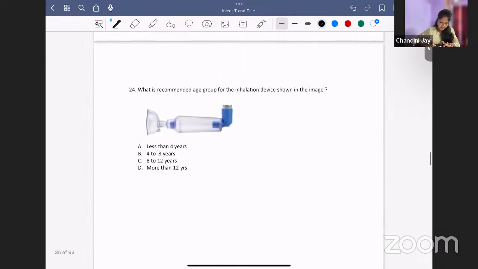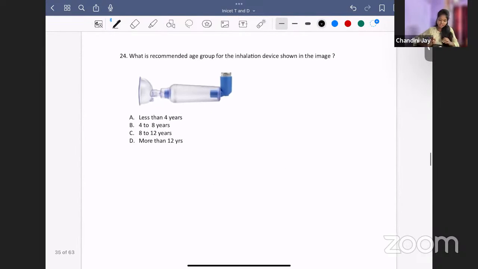Okay. Now, next question. What is the recommended age group for the inhalation device shown? What is this device? You can see a mask with a spacer and a metered dose inhaler. This is a face mask. This is a spacer. This is a metered dose inhaler. So this metered dose inhaler will have the drug. Metered dose means only a particular amount of drug will be delivered in every puff. So this spacer and face mask are used for delivery.